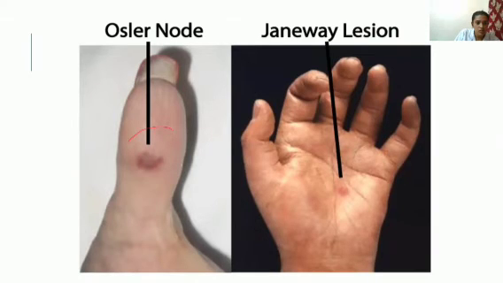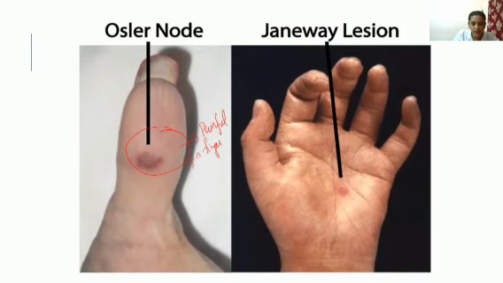Osler node. It is the painful subcutaneous nodules present in the fingers. It will be mostly occurring in fingers. So this is Osler node.